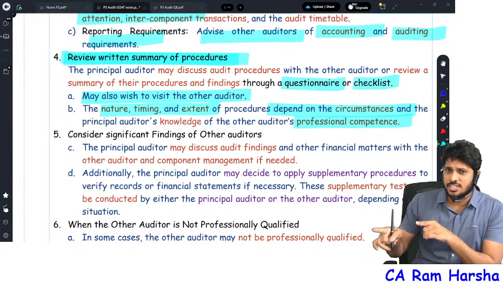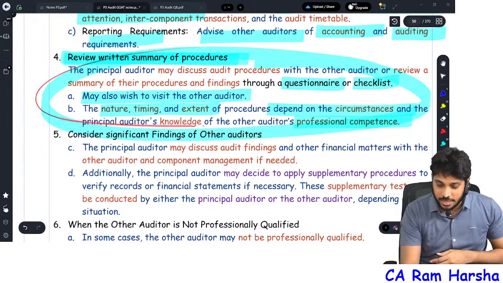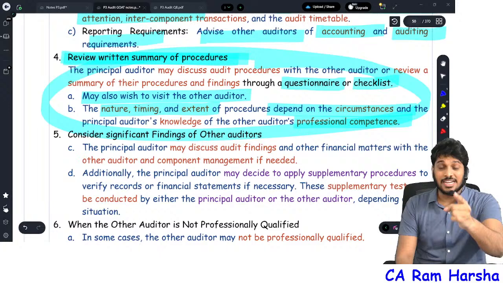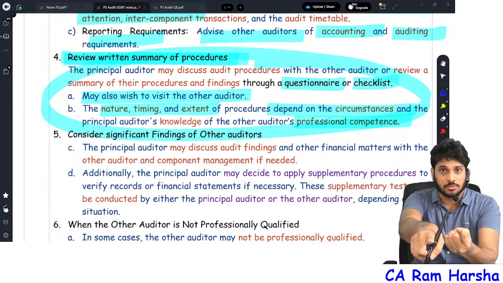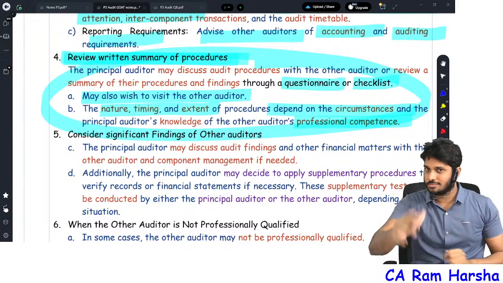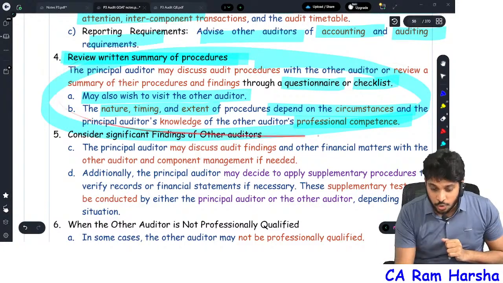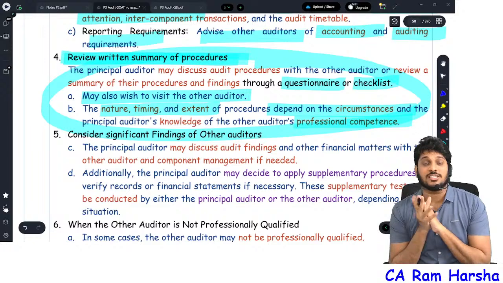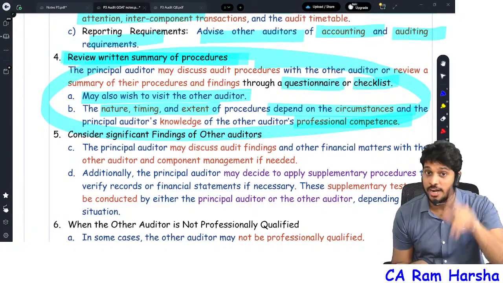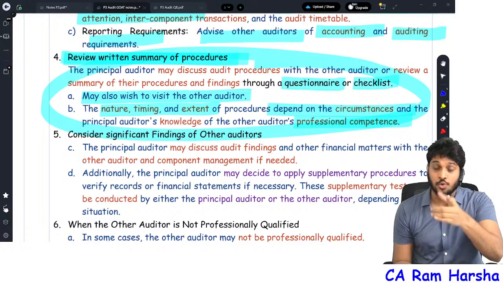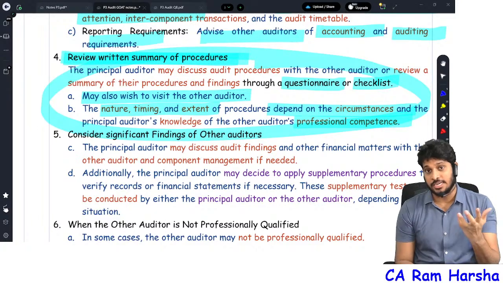Generally, if the other auditor is a chartered accountant, you generally don't do all this. If other auditors are chartered accountants, you will not do all this. That is what even Coffee Day's auditors, BSR and Co chartered accountants, KPMG, told NFRA. But NFRA did not listen. NFRA said you must review other auditors' procedures. Internationally, this is what principal auditors have to do. Our Indian auditing standard is not compliant with the international standard, but you must do the audit as per the international standard also, right? Like that, and more, they argued.